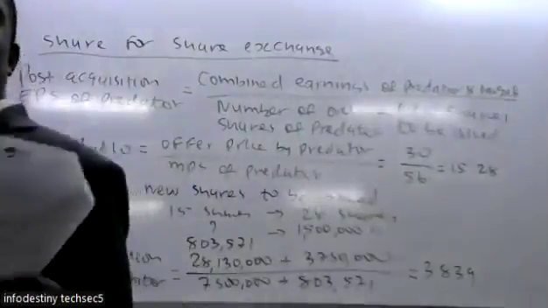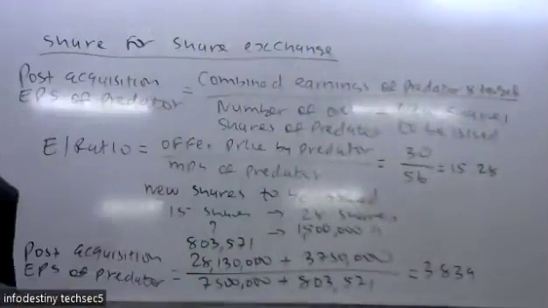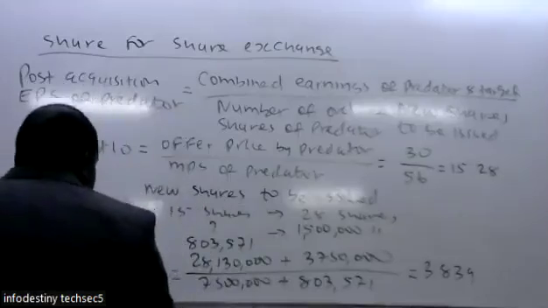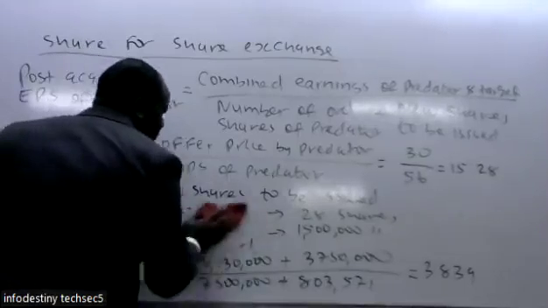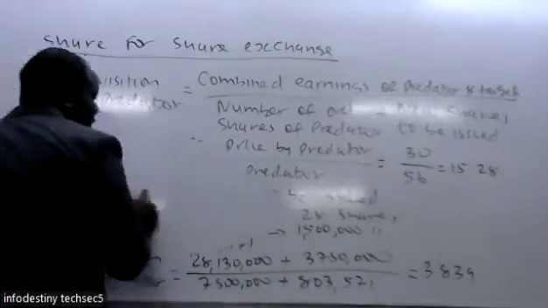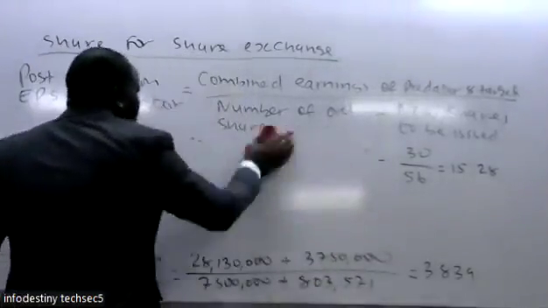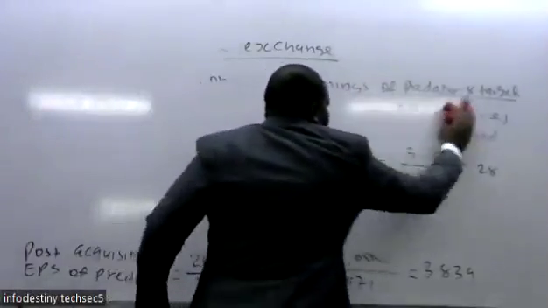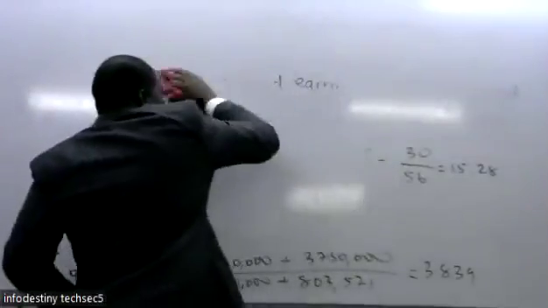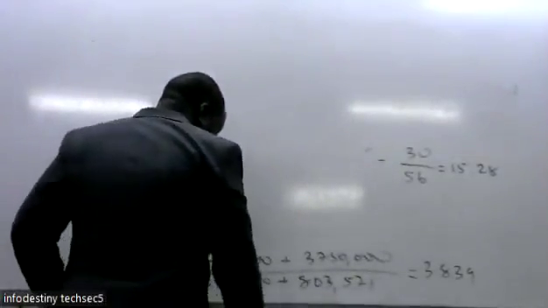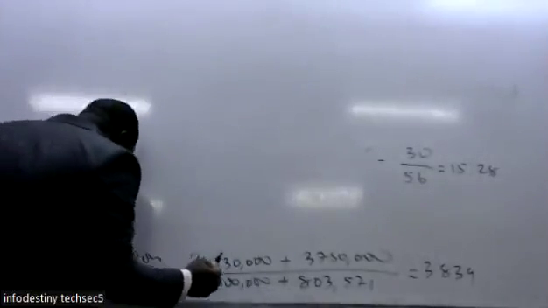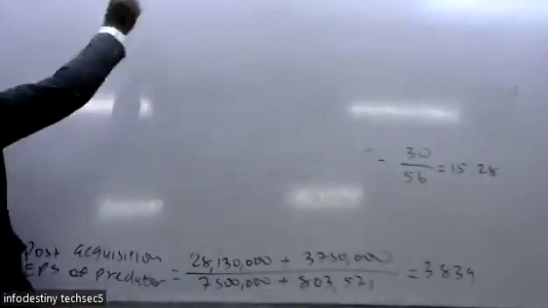Yeah, but they wanted to get the one for Twitter. Twitter is the target. So to get the one for the target, after you have calculated the one for the predator, once you compute for the predator, you calculate the one for the target. So anything for the target, you take the exchange ratio multiplied by the predator's.